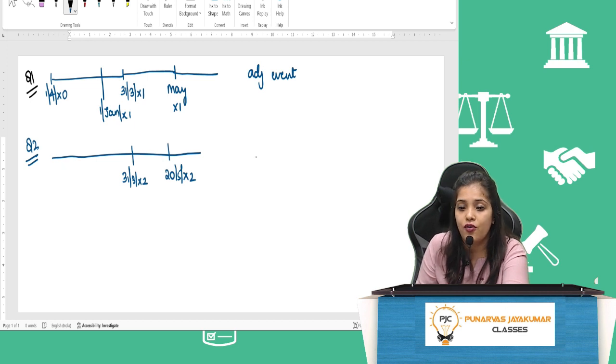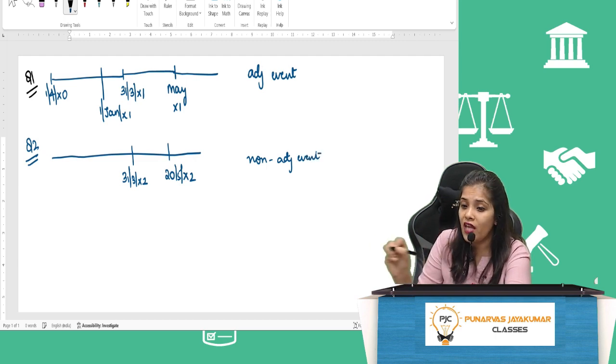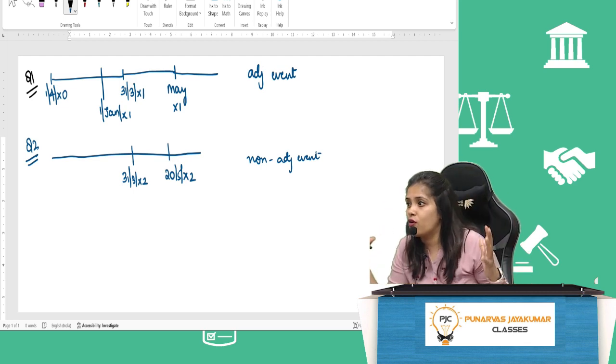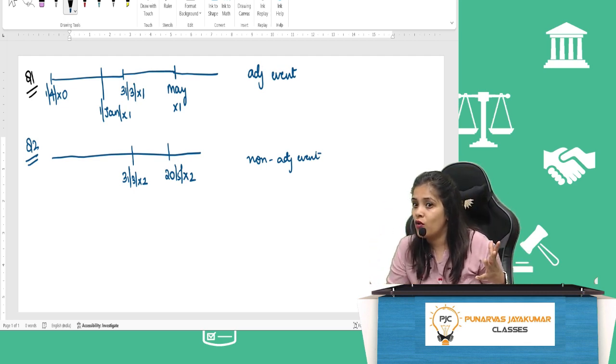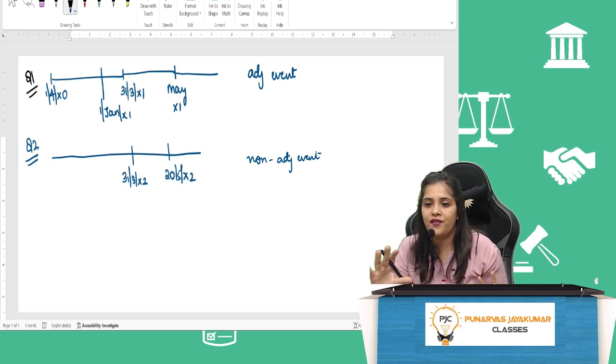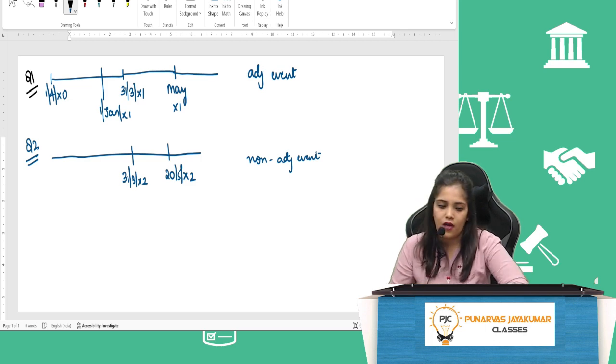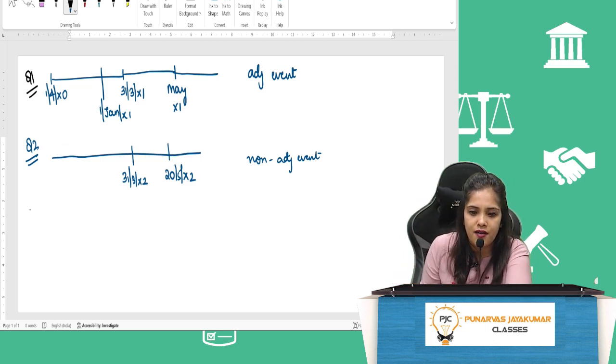Non-adjusting event. Correct? Guys, see here you should understand they have written major warehouse. Major warehouse where majority of your goods are kept. So here you have to also disclose about going concern. Okay? You will have to write a full paragraph on whether the going concern assumption is valid or not. Okay.